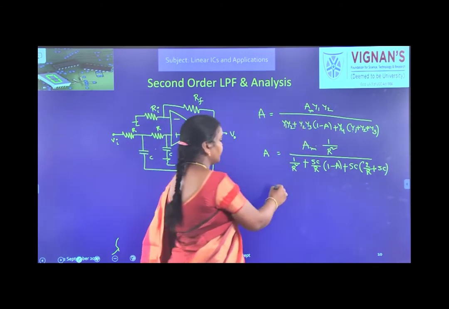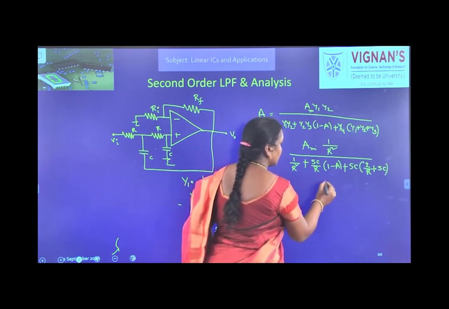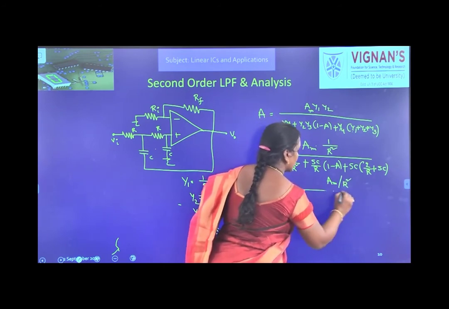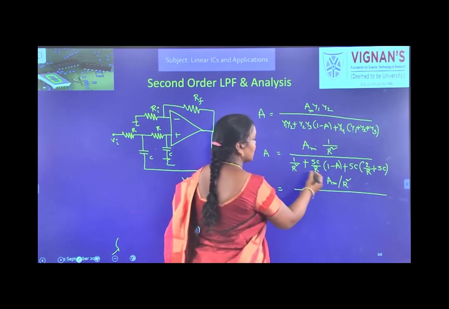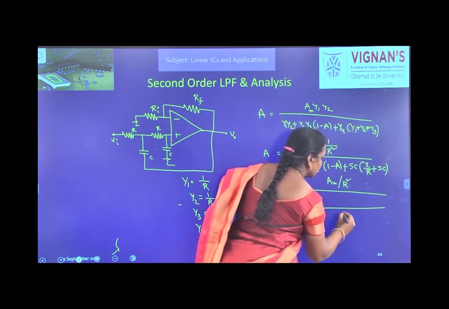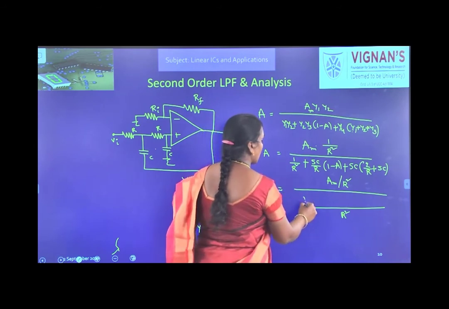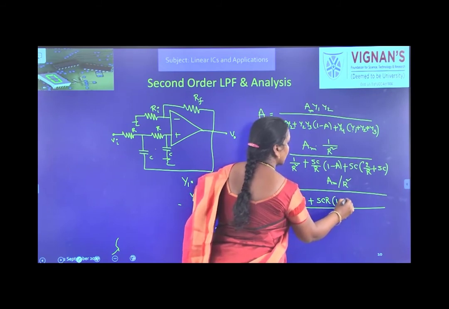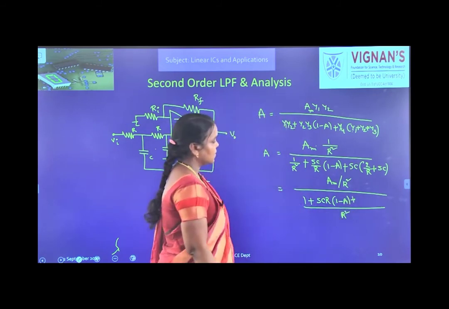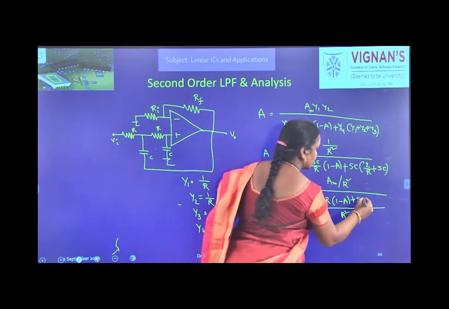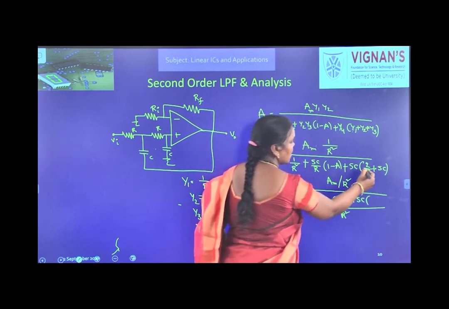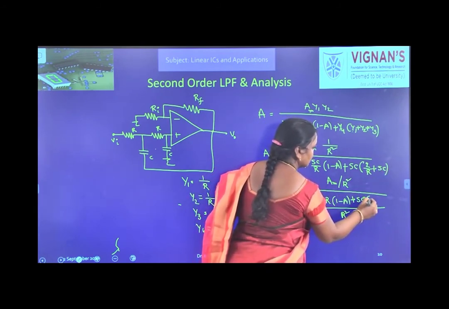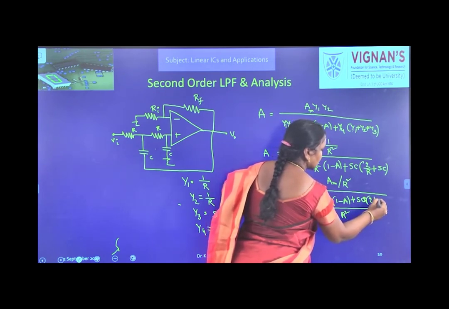Right. Now the maximum gain by R square, and here take R square as the LCM. So what will you get? 1 plus SCR into 1 minus A plus SC into, here actually R is the LCM, then 2 plus SCR. So SCR into 2 plus SCR.